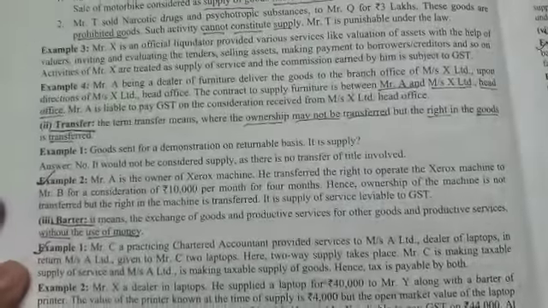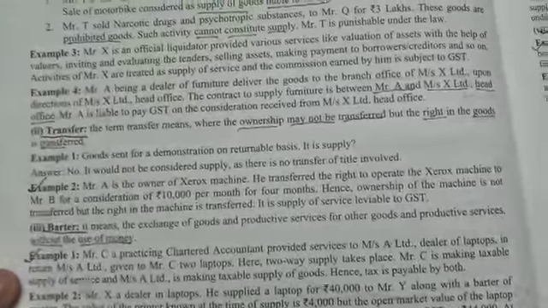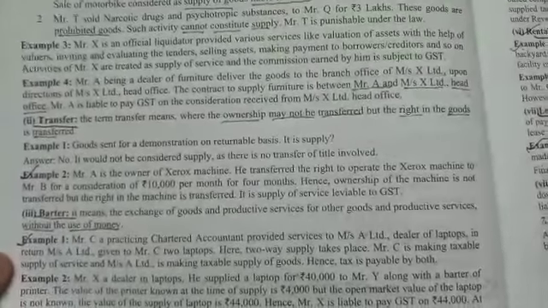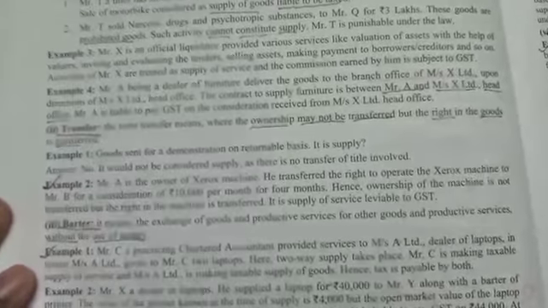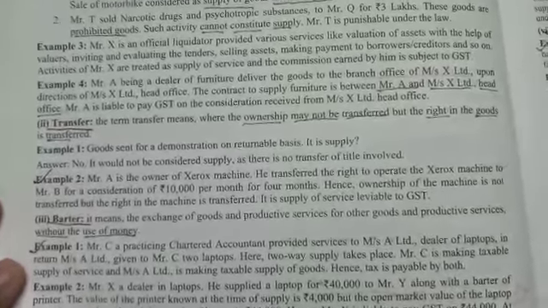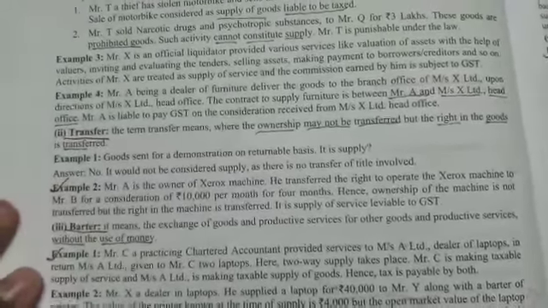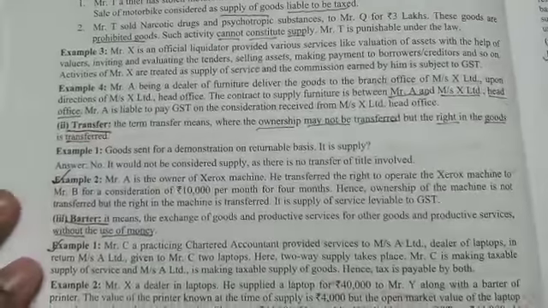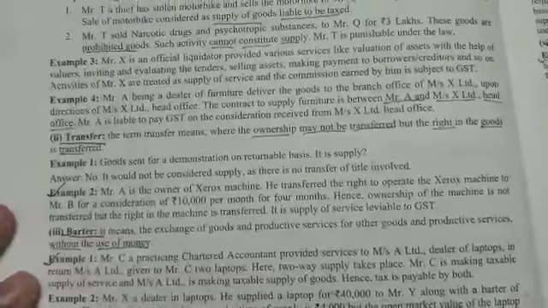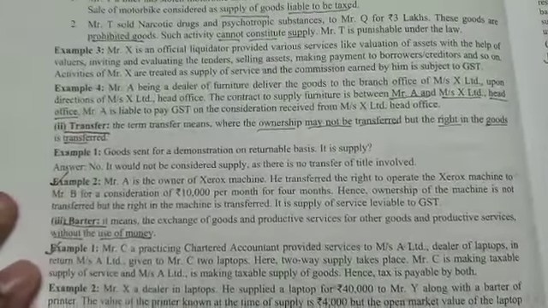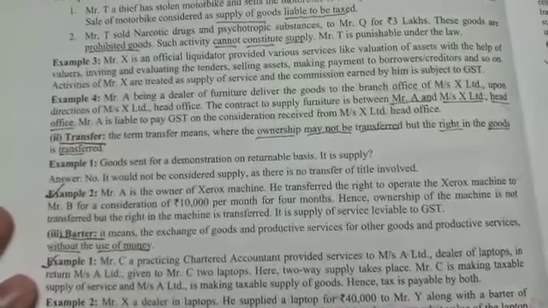Hence ownership of the machine is not transferred, but the right to use the machine is transferred. So it is to be treated as supply, and GST is leviable on that item also.